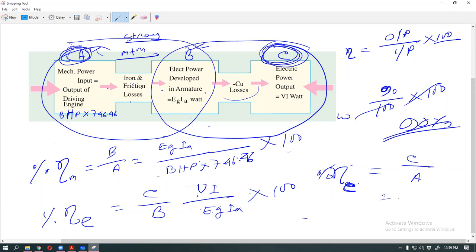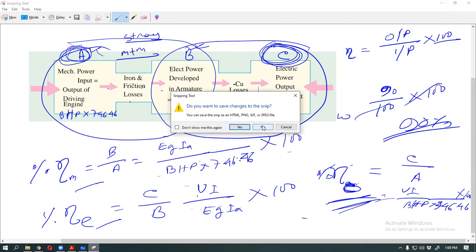C means VI, load voltage times load current, divided by BHP, load power, into 746 per 6. Into 100. This is called commercial or overall efficiency. Okay, all are clear? This is the mechanical efficiency, this is the electrical efficiency, and this is the overall efficiency or commercial efficiency.